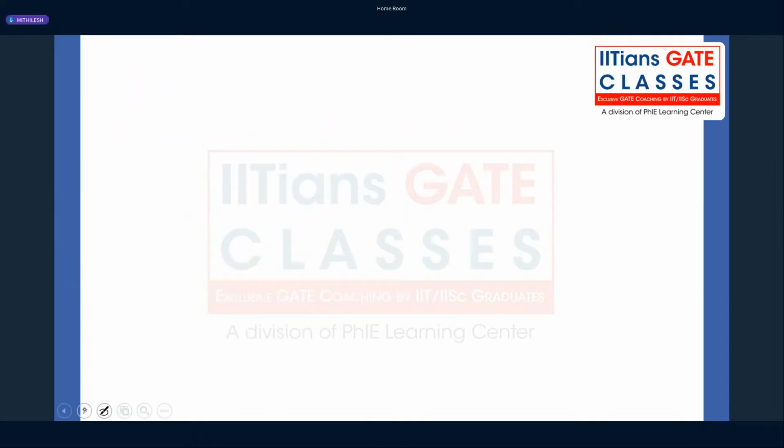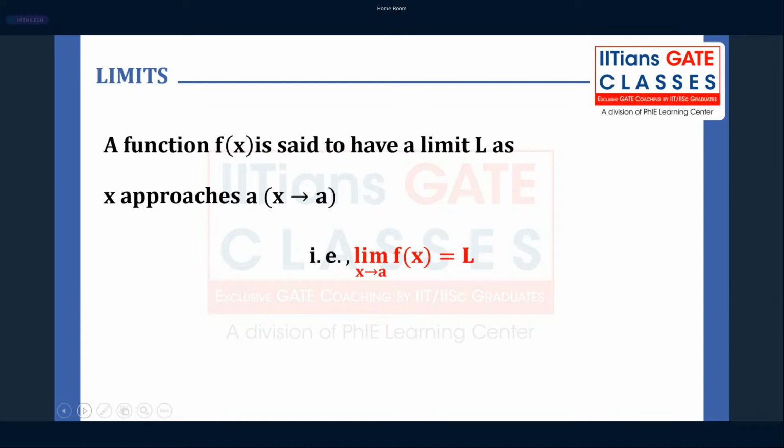When we say a function is said to have limit L, we write the limit in this way: limit x tends to a of f(x). If the function f(x) is getting the value L as the value of x approaches a, then we say the function f(x) has limit L. Mathematically we write it like this.